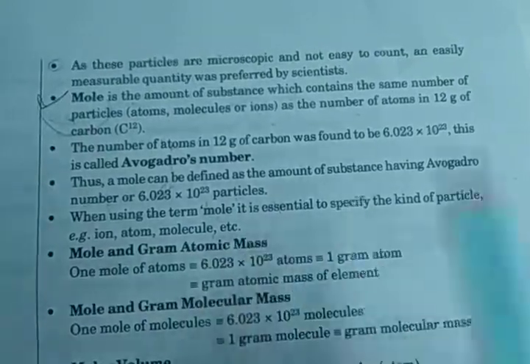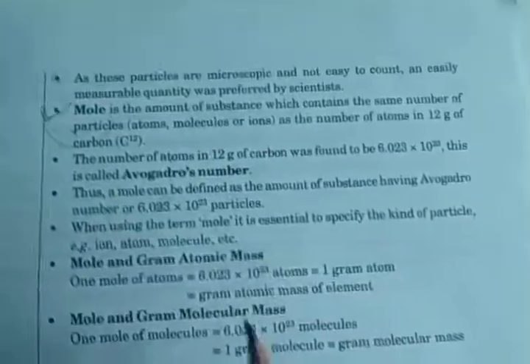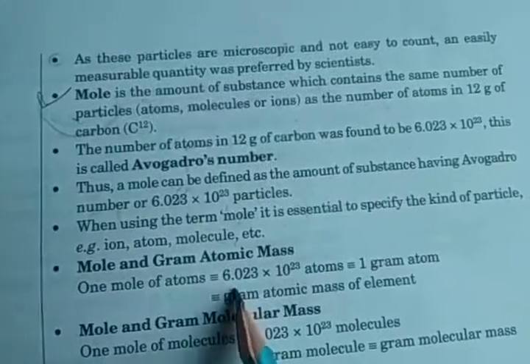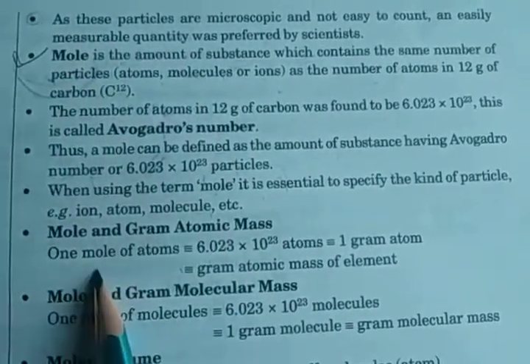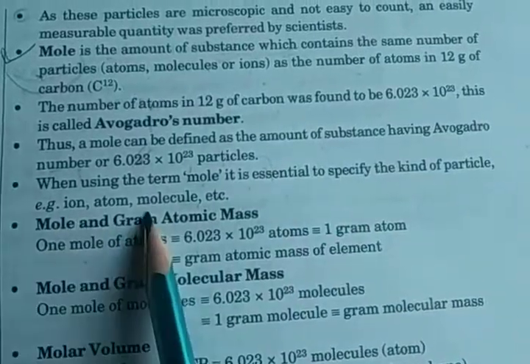According to this concept, mole refers to ion, atom and molecule.